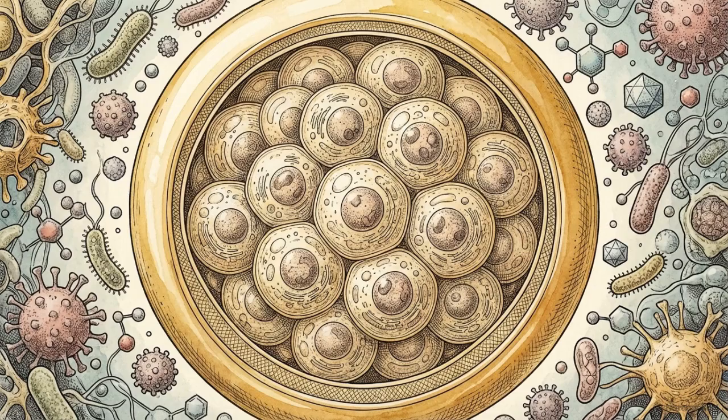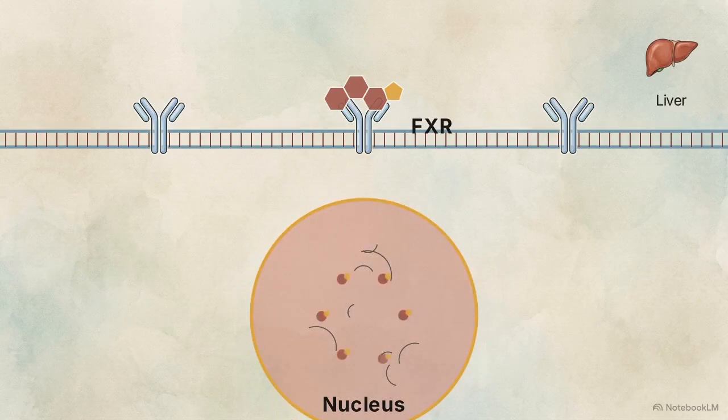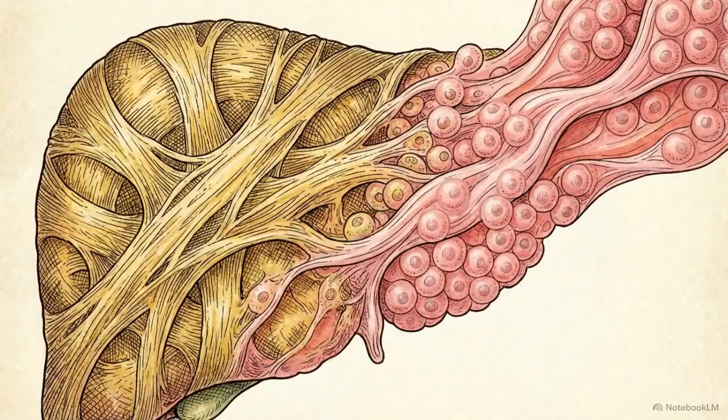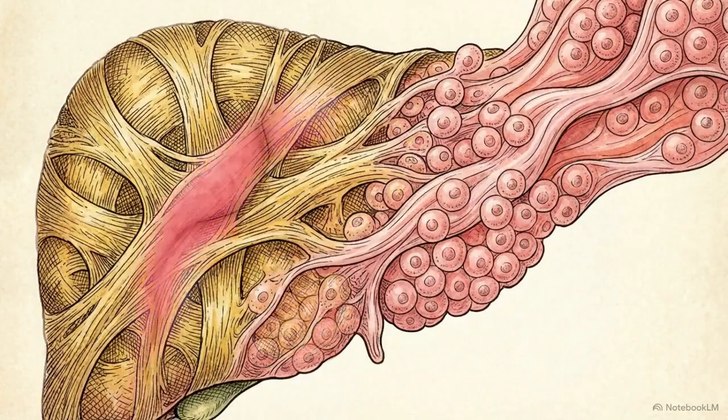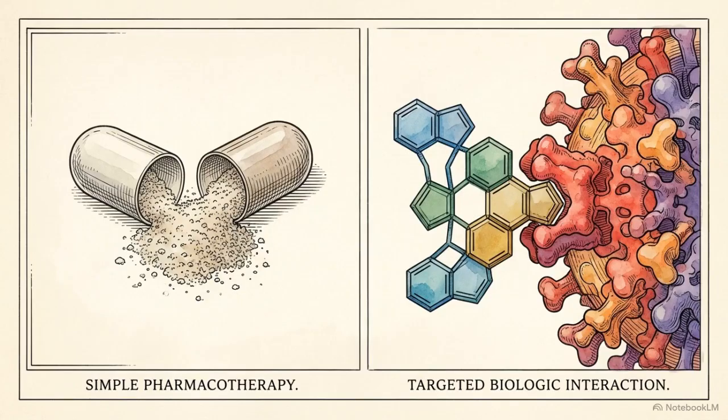We bypass the microbes entirely and upgrade the host's chemical response. This is demonstrated by obeticholic acid, a molecule that potently activates the farnesoid X receptor in the human liver. The farnesoid X receptor, or FXR, is a nuclear receptor in liver cells that regulates the synthesis and transport of bile acids. By chemically activating this receptor, the drug regulates bile acid synthesis, directly ameliorating hepatic steatosis and reversing accumulated tissue fibrosis. Microbiome therapy is rapidly evolving from the blunt application of basic probiotics into the targeted pharmacological interception of